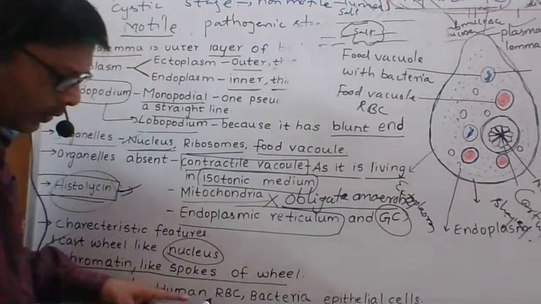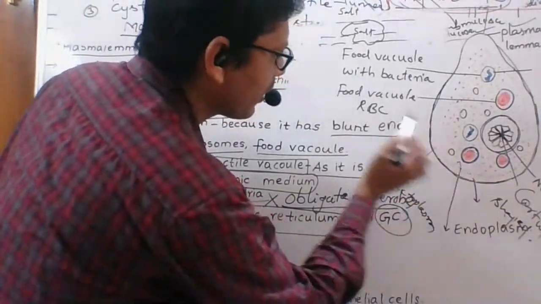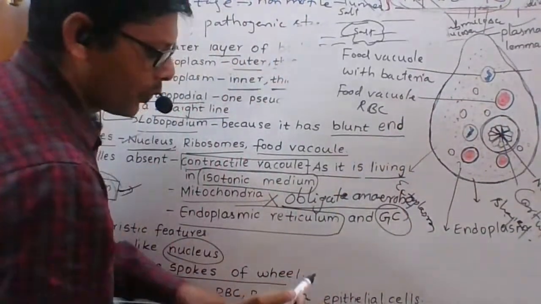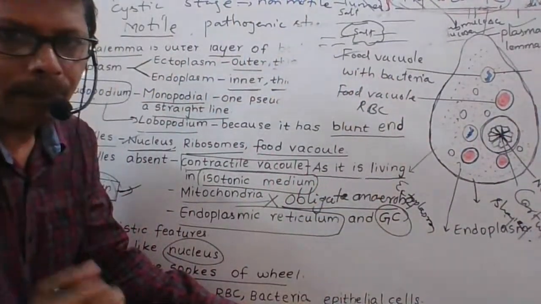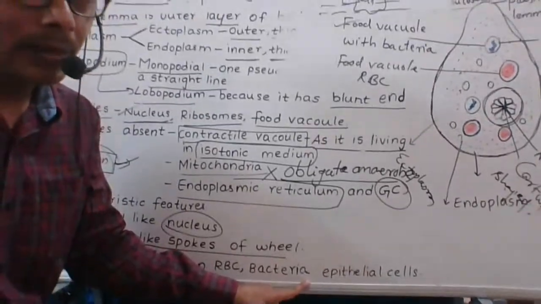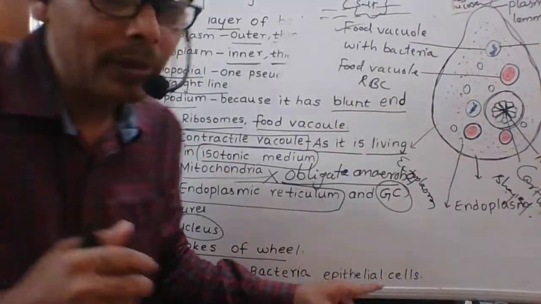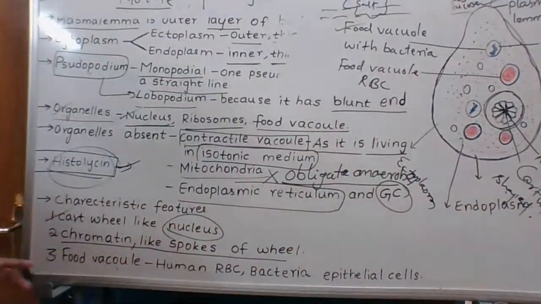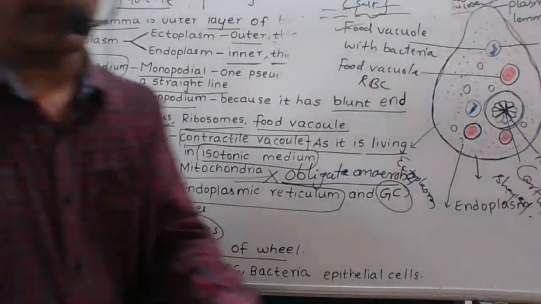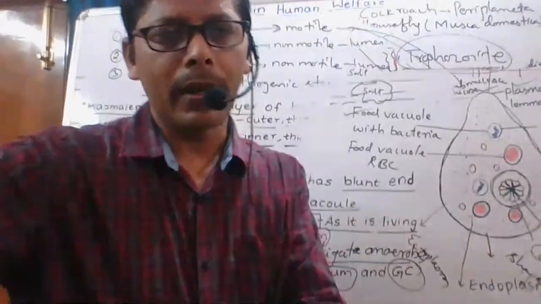Food vacuoles with human RBC. Food vacuole with bacteria. And also epithelial cells. By these characters, we can identify it is a trophozoite stage.